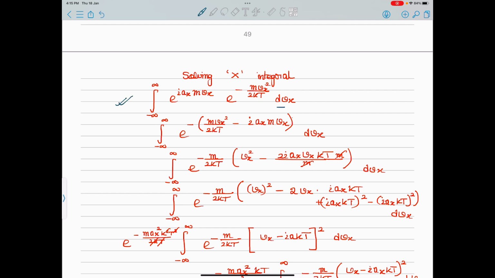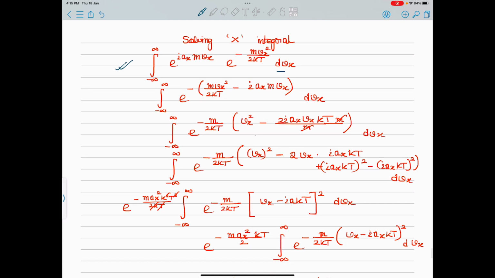Now, if I take only this particular term, what we get is e to the power minus, I can just rearrange it like this, m vx square upon 2 kt minus iota ax m vx dvx. Now m upon 2 kbt I have taken common with a minus sign that was already outside. So m upon 2 kbt, this becomes vx square minus 2 iota ax vx kt. This is what we have got.